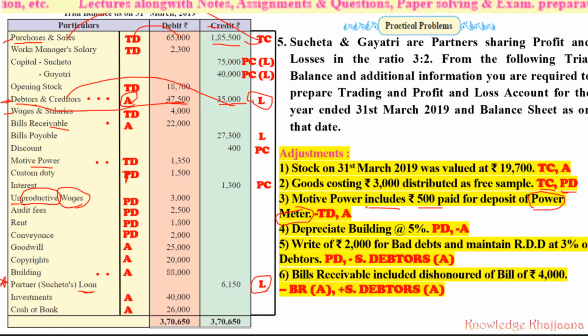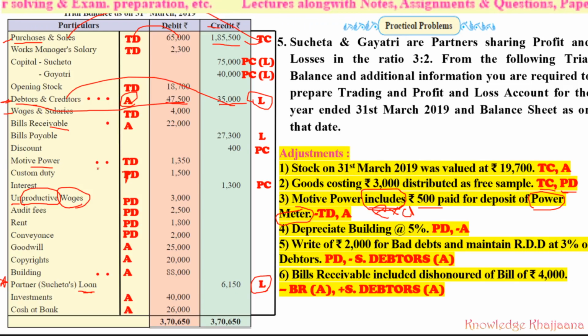So what should be done? If the word includes is there, what should be done? It should be excluded, right? Always remember, if the word include comes, then what should be done? It should be excluded. What should be excluded? Rupees 500. From where should it be excluded?